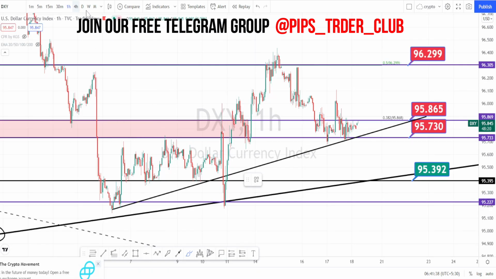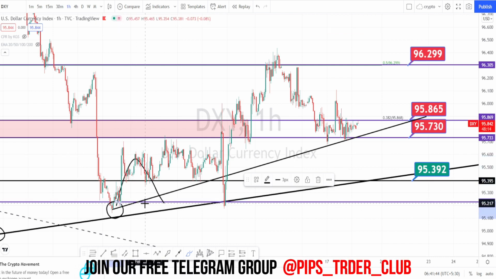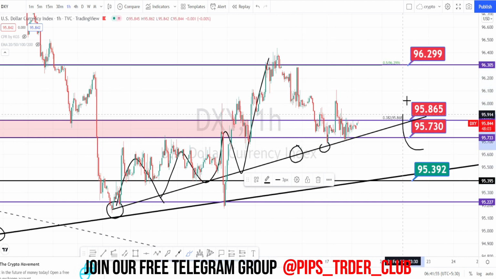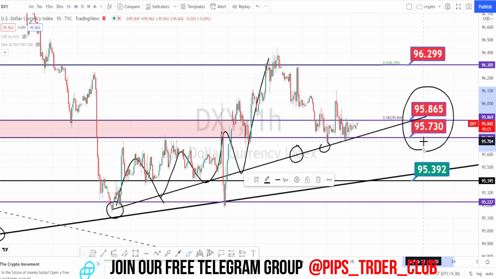I'm in hourly time frame of dollar index. When we look at the price action in dollar index, from here it started its bullish trend which was around 95.392 and it is steadily on a bullish trend, taking support on this trend line or the support line, and currently it has taken support at the level of 95.865 and it is on a bullish trend reversal.